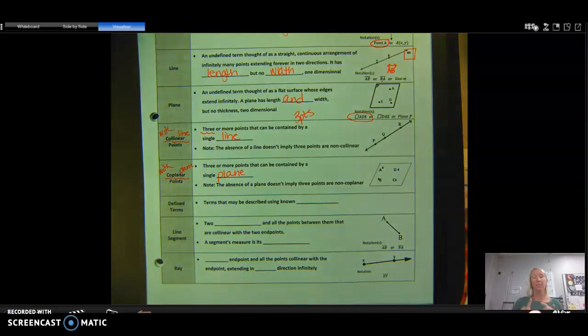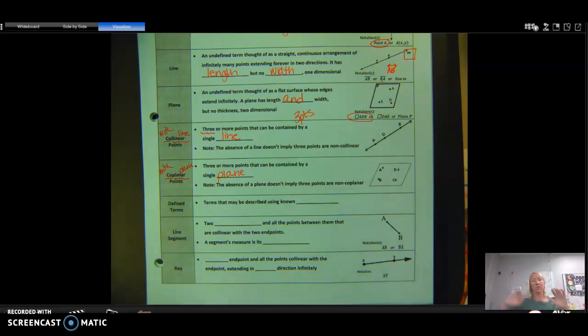That one's tricky because I could have a point here, a point randomly over here, and then a point here. And there's actually a plane that will always go through any 3 points. So you could put a point anywhere, anywhere, anywhere. So you have 3 points put anywhere. There's going to be some plane that goes through those 3 points. Okay? There's not necessarily a line that will go through those 3 points, but there will always be a plane that could go through those 3 points.